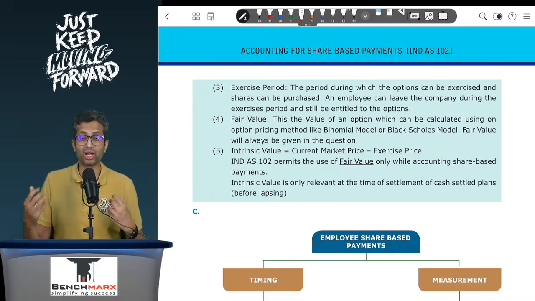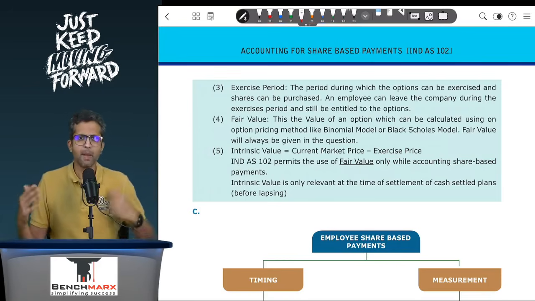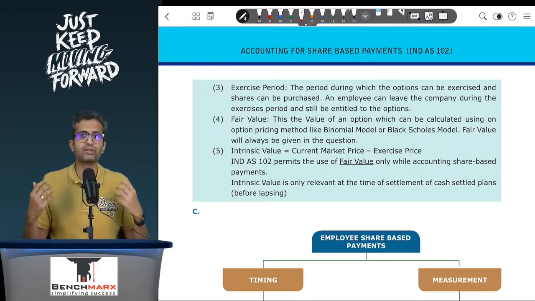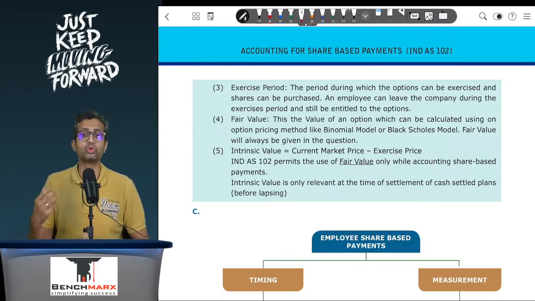Now, when we record employee benefit expenses, we typically spread this over the vesting period, because in the exercise period, the employee is free to leave the company if the employee desires. So largely, the benefit is attributable to the service rendered during the vesting period.